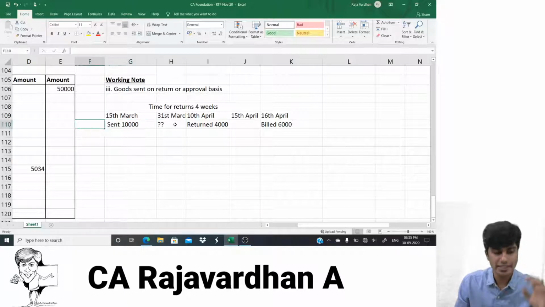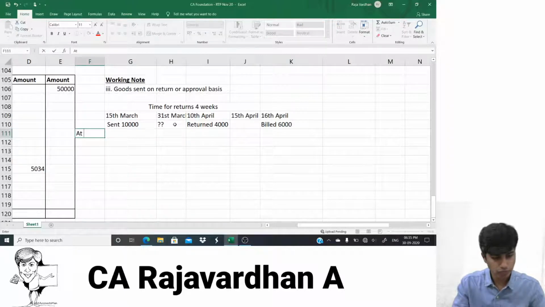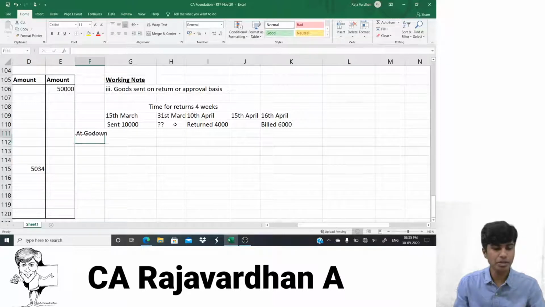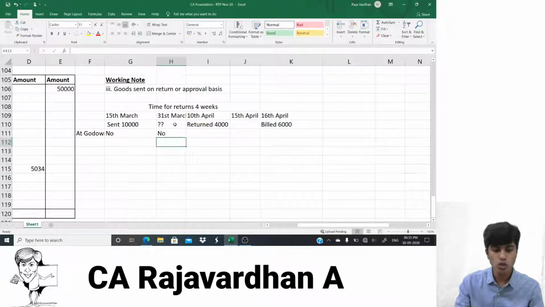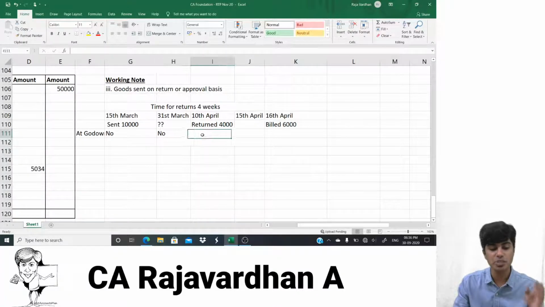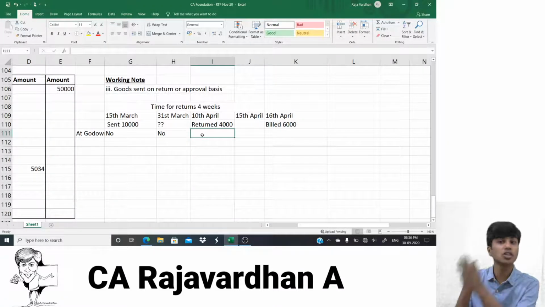Now, let us see the godown. What is happening at the godown? 10,000 worth inventory is sent. So is that 10,000 worth inventory there within the godown on 15th of March? No. In the godown, there is no inventory on 15th of March because it is sent on that date. On 31st of March, is the inventory there with you? No. No inventory is there with you on 31st of March because the entire inventory as on 31st of March is with the person to whom you sent it.